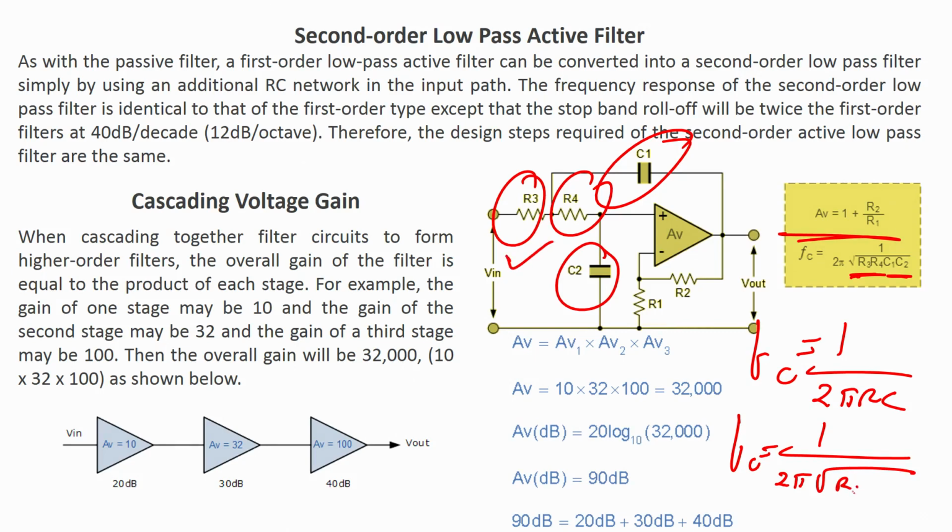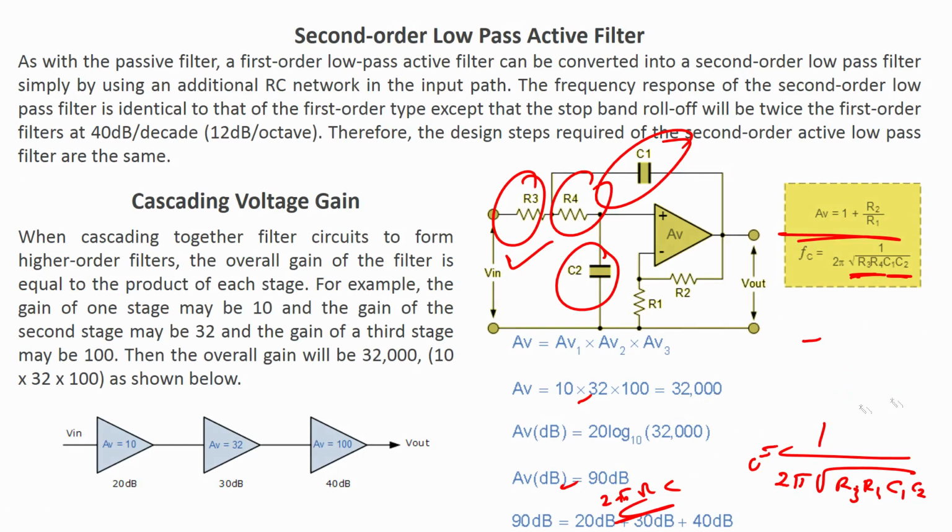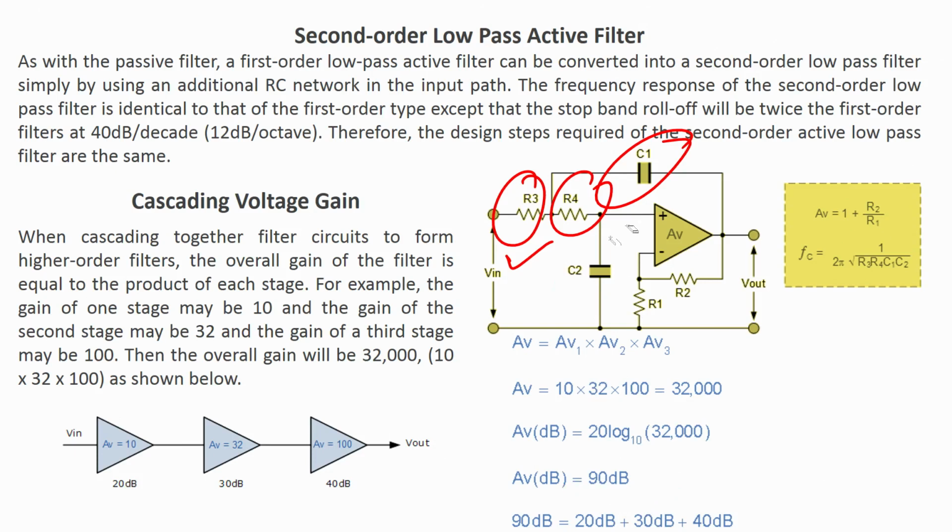If I have R3 equals R4 and C1 equals C2, then my FC will be 1 upon 2 pi under root of R square C square, or 1 upon 2 pi RC. What I am saying is that if you see this circuit, the formula for the critical frequency is FC equals 1 upon 2 pi under root of R3 R4 C1 C2, which is this particular circuit.